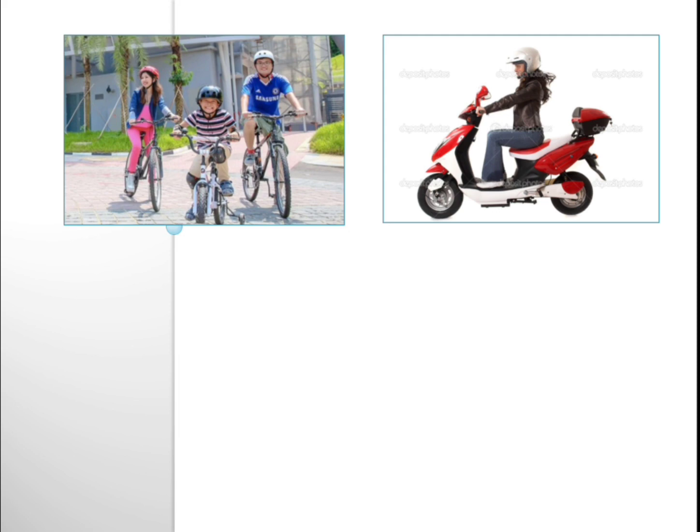Okay children, and also whenever you wave to your friend, you have to stop your vehicle and then wave. It might be your friend, or your parents, or your brothers.